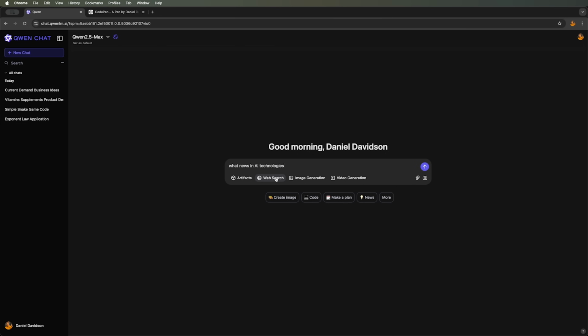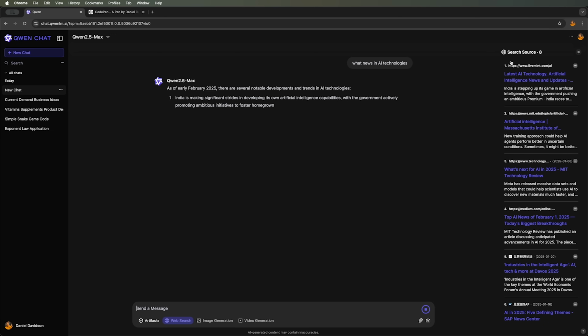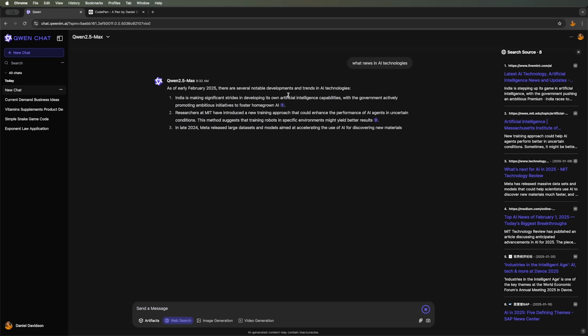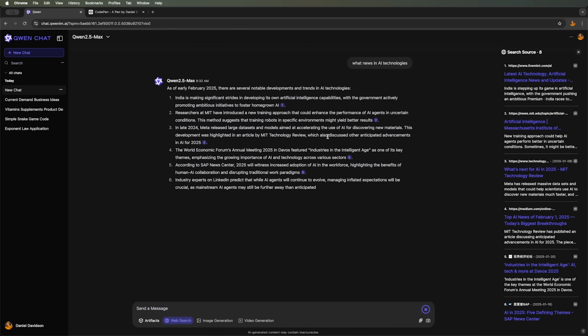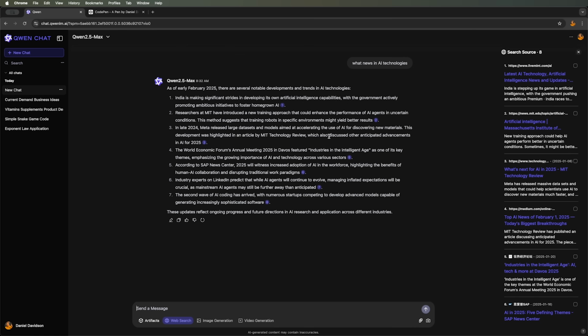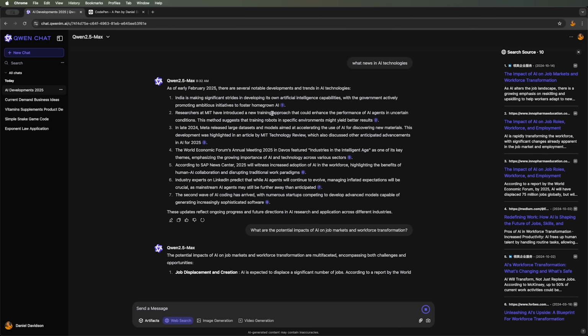Next, let's see how well it can handle web search tasks. We'll ask for the latest news in AI technology, and we can see a search panel appear on the right. Qwen provides excerpts from the articles, along with links to the sources. The summary is quite decent. We can ask for additional details, and the AI expands on the topic, while referencing the same sources or adding new ones when necessary. Another solid performance from Qwen.